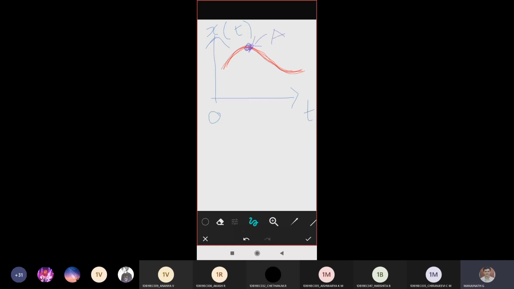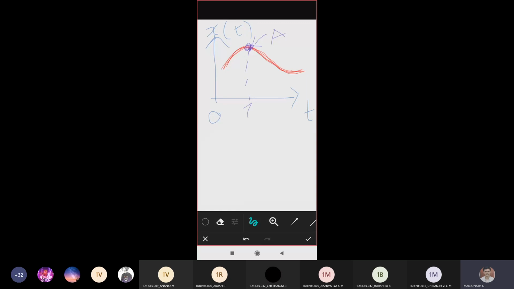At this particular point, I can't write t again, so let me make some other denotation. Let me take it as tau. I'll repeat: you can take any point, I'm just choosing one point so that we can understand things. You can pick one point on your signal x of t, mark one amplitude, and the corresponding dotted line will meet the axis at some particular point. Designate that as tau.